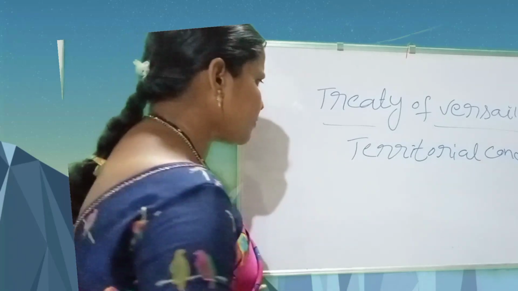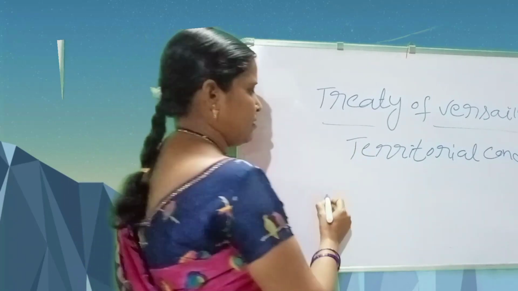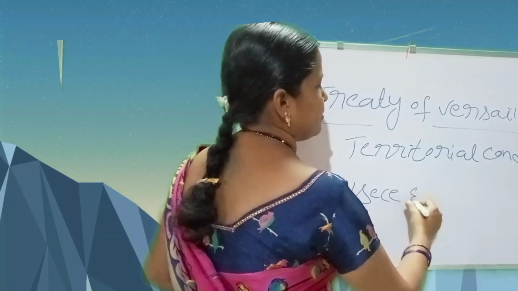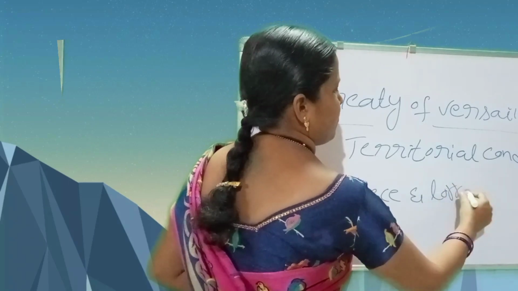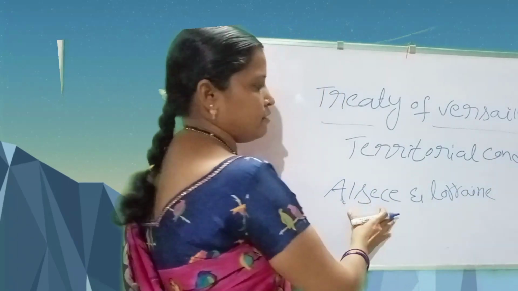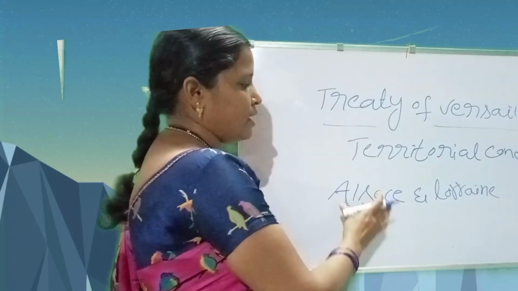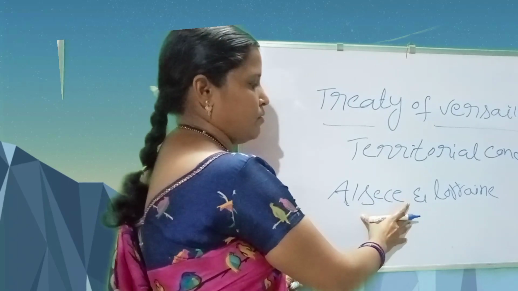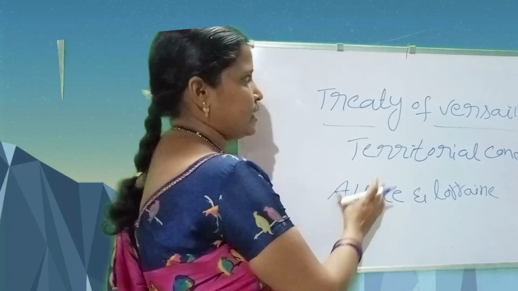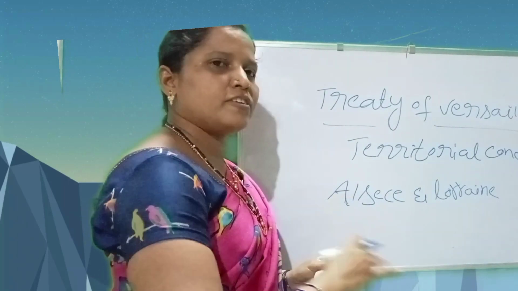Next, Germany gave Alsace and Lorraine. Actually, Alsace-Lorraine belonged to Germany. When Germany was defeated in the First World War, Germany's territorial places were divided and distributed to the victorious countries.